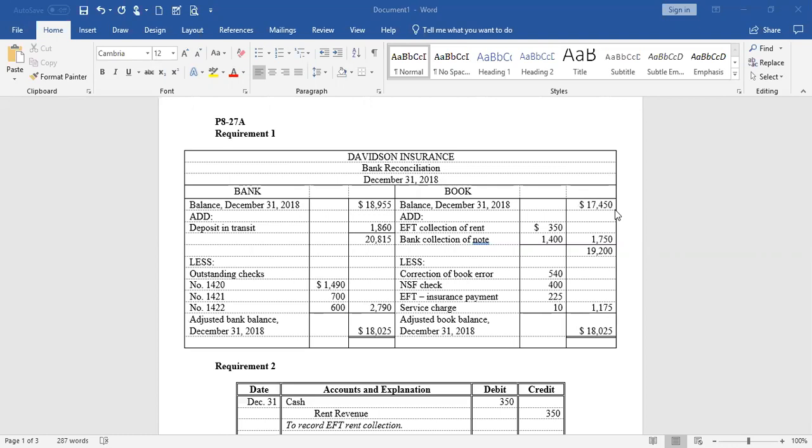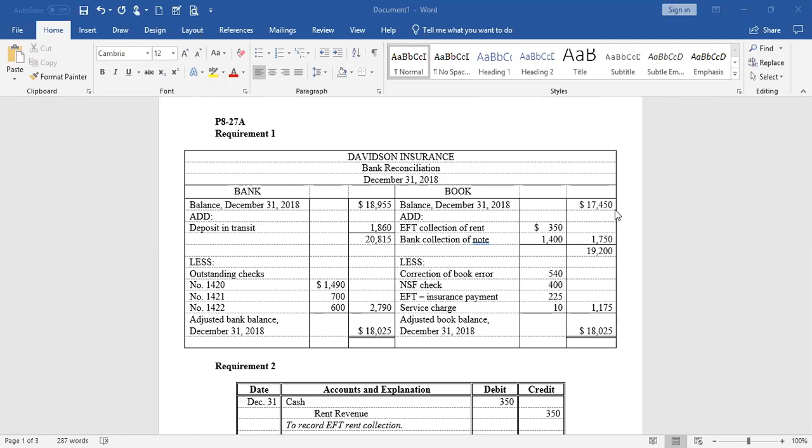We also keep track of the transactions that affect our checking account in our cash T account. So we keep track of our checking account. The bank keeps track of our checking account. What we do at the end of every month, and this is a life lesson here, is we make sure and verify what the correct balance is of our checking account.